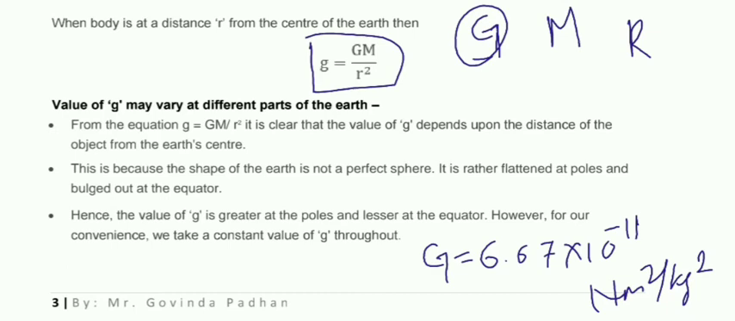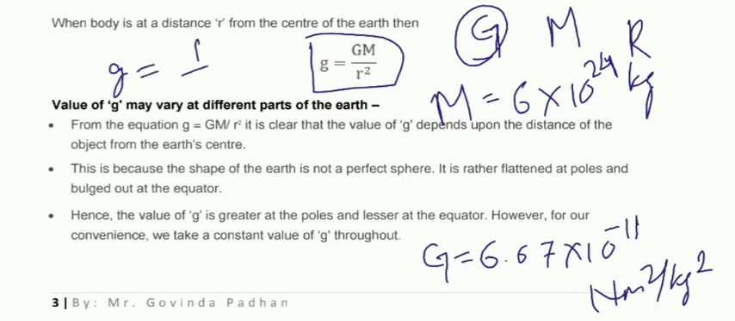And the mass of the earth is how much, anyone? 6 into 10 to the power 24 kg. So this mass also cannot be changed, right? So this acceleration due to gravity mostly depends on only one factor, that is the radius of the earth, or the distance of the object from the center of the earth. So if the distance will change, the acceleration due to gravity will change. So now let's have a look at how it will change.